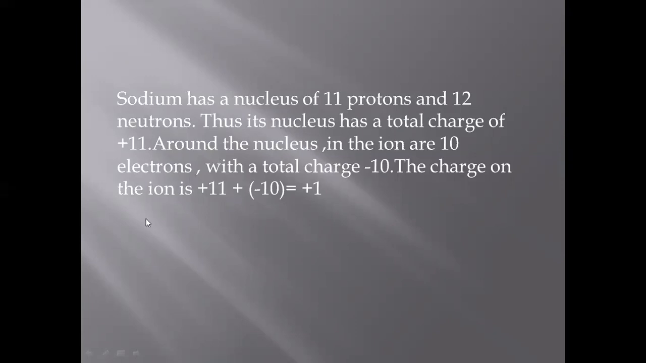What is the total charge on the ion? It has 11 protons, meaning 11 positive charges, plus how many negative charges? 10 negative charges. So plus 11 plus minus 10 will give us the answer plus 1. That's why the total charge on sodium is plus 1 when we write it in the form Na plus.